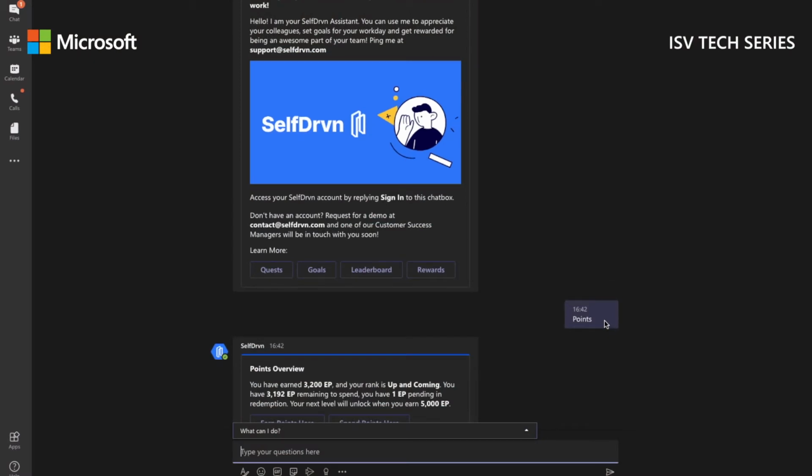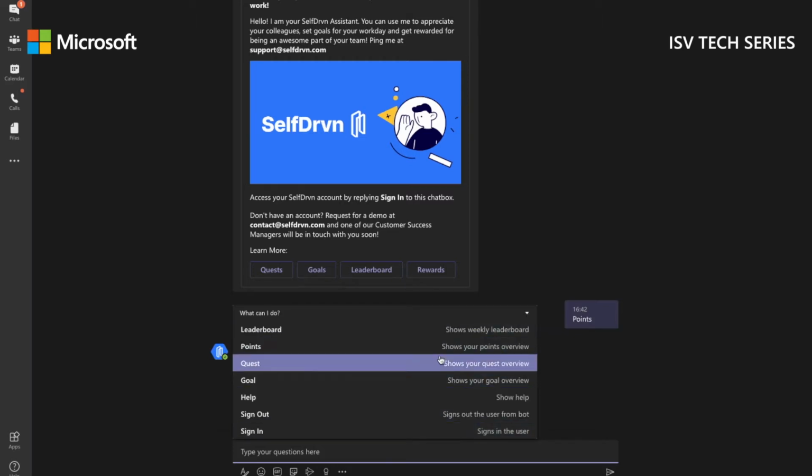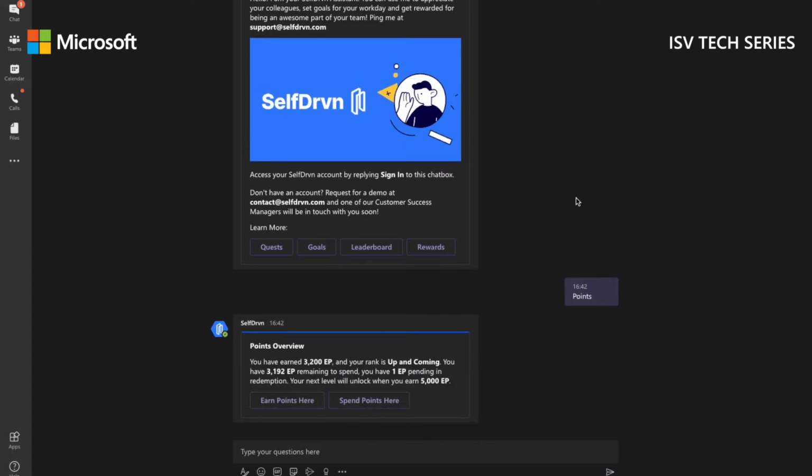Right, so what does the chatbot actually do? Chatbot actually helps you to do self-onboarding and get self-help by yourself, and we also have predefined commands such as leaderboard, points, quests, so you can interact with it. And apart from that, you can also ask any general questions, and then with the help of the knowledge base, it will help you to interactively reply to you.